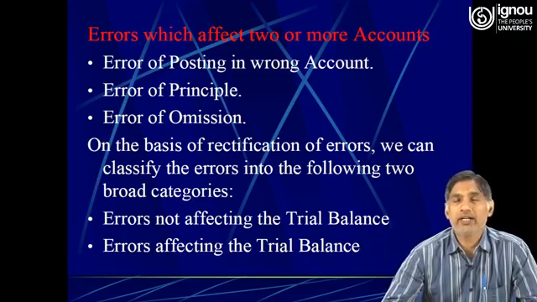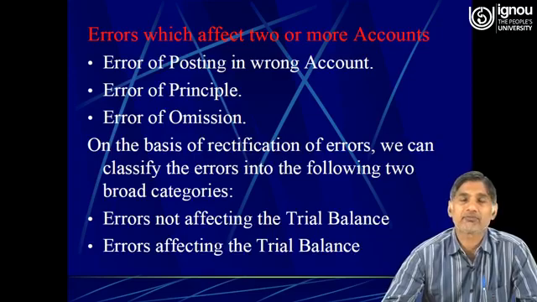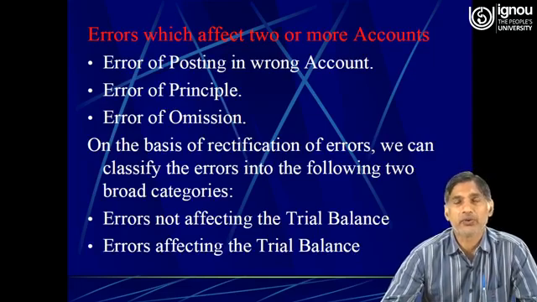So we made the right journal entry, but while posting it from journal to ledger, we committed a mistake. In the debit side of the purchases account, we must write to Shyam account rupees 1 lakh, and in the credit side of the Shyam account, we must write by purchases. Here, the purchases account has been debited and the account of Mr. Shyam has been credited.